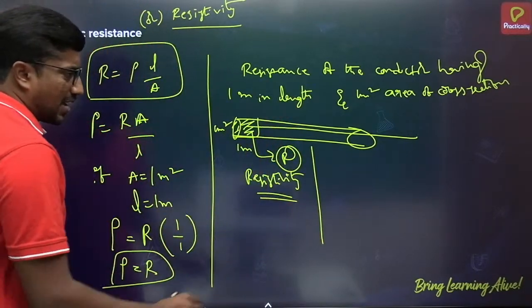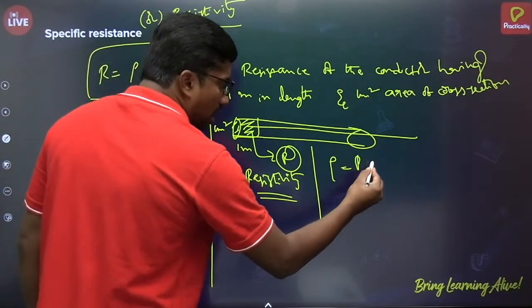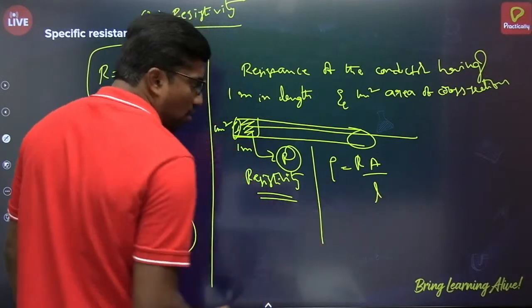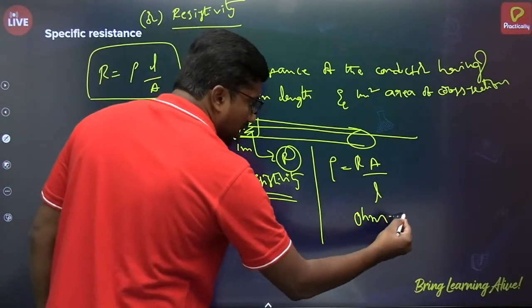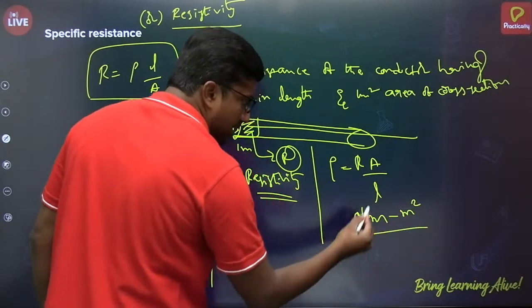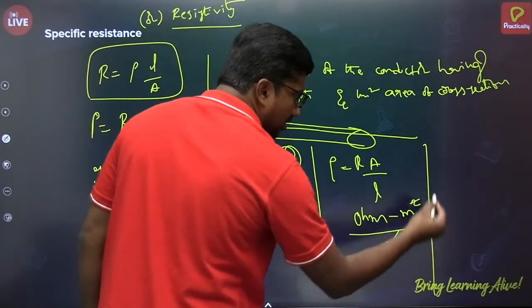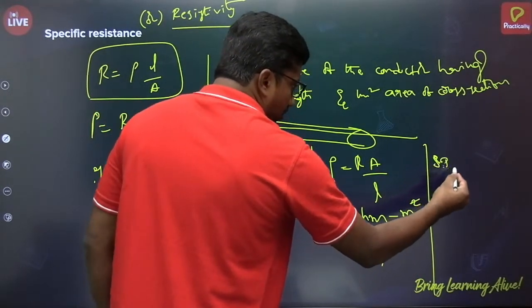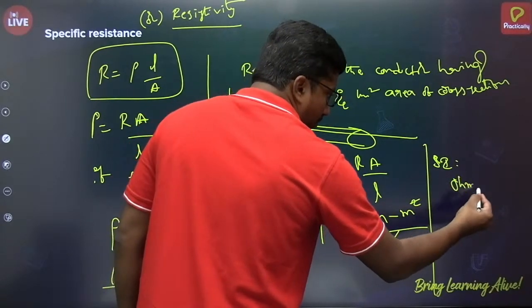So numerically you can express it like this, and from this formula rho is equal to RA by L. SI unit of resistance is ohm, SI unit of area is meter square, SI unit of length is meter. This gets cancelled. Then the SI unit of resistivity will become, children, ohm meter.